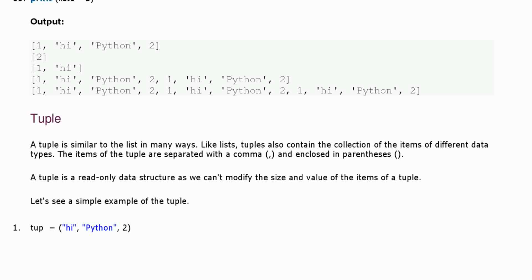Now, if you declare any tuple, the difference in declaration is that instead of square brackets, you will use parentheses. Otherwise no difference is there. If I include square brackets here, that means it is a list. If parentheses are here, that means it's a tuple. Fine. A tuple is a read-only data structure, as we cannot modify the size and the value of items. Now, go to the next page.